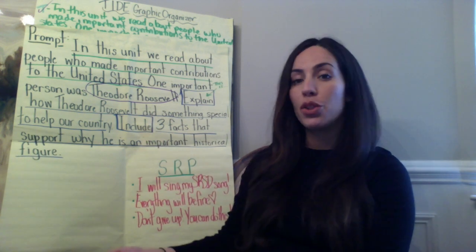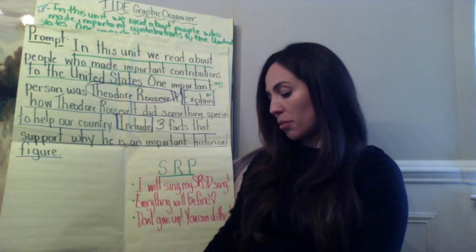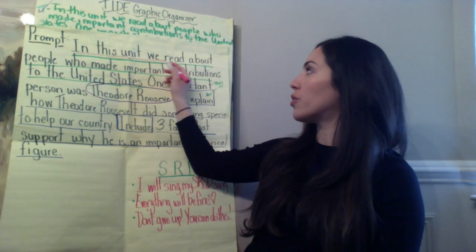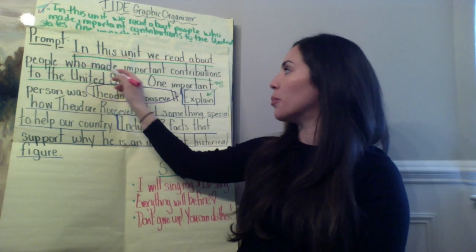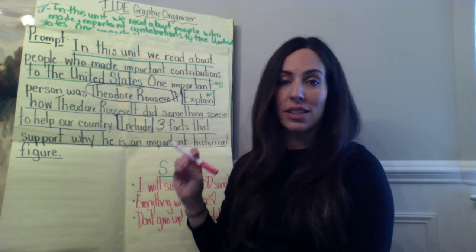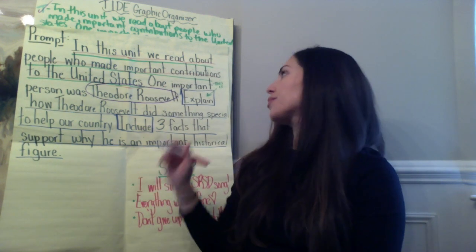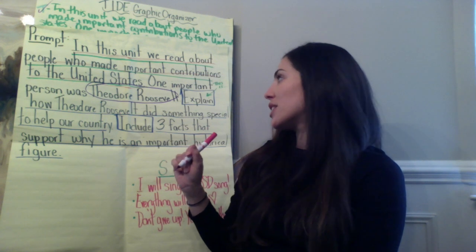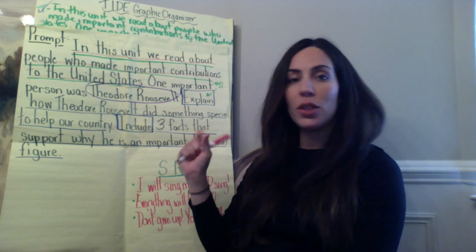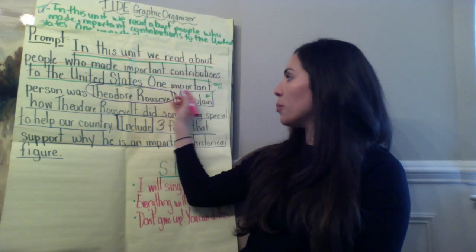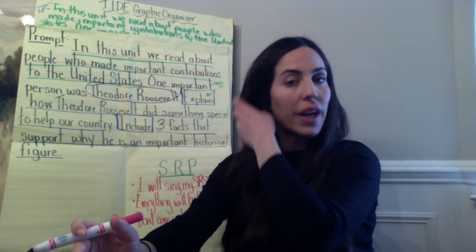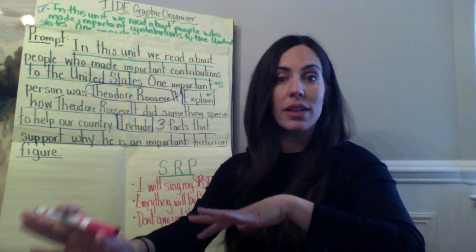So she said that what we could do is take stuff from the prompt. So we could take, in this unit, we read about people who made important contributions to the United States. So we're going to take that statement fully and put it into our writing. Then she said the next thing we could do was follow this and maybe tweak it just a little bit. So we could say one important person was Theodore Roosevelt. I wrote about Theodore Roosevelt. You were writing about somebody else, so yours will say somebody else's name.